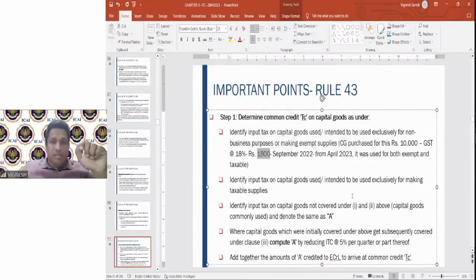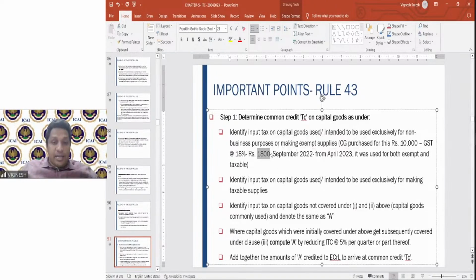From April 2023 it became common. So July, August, September is 1 quarter, October, November, December 1 quarter, Jan, Feb, March 1 quarter, April, May, June quarter, or part thereof also considered as quarter. So therefore 4 quarters, 5% per quarter. So 20% of ITC you have to remove.